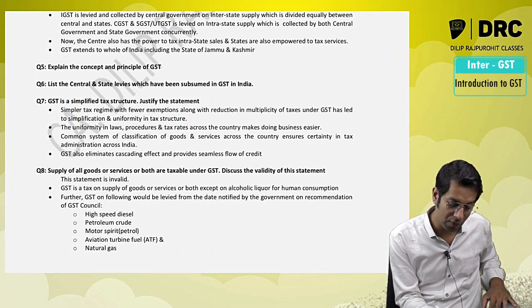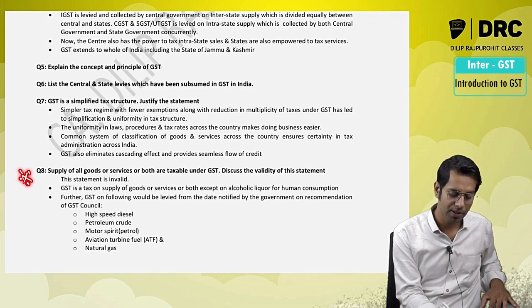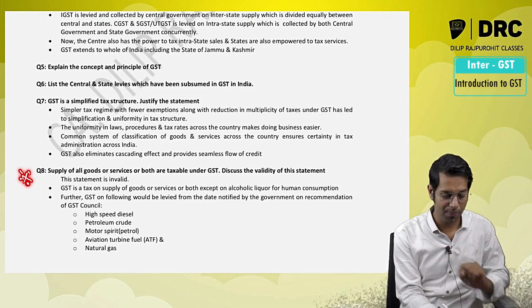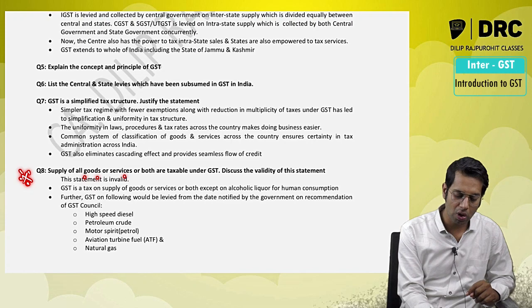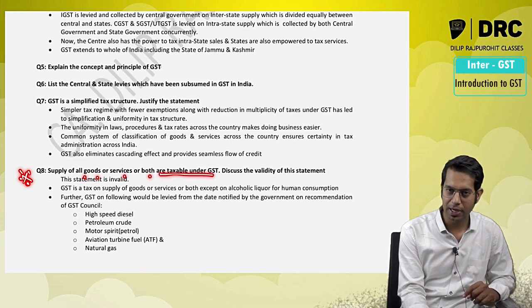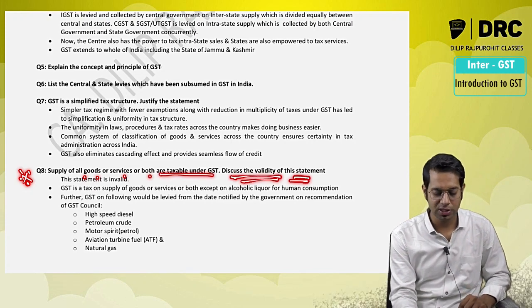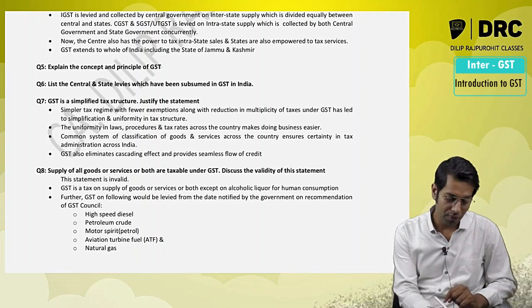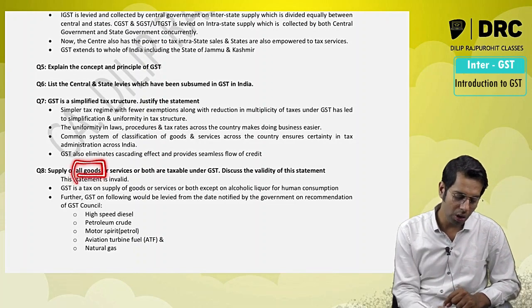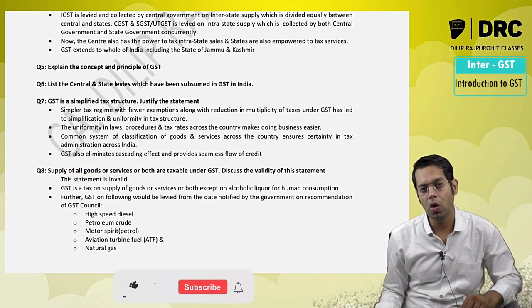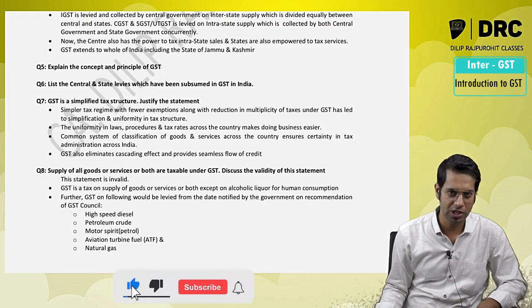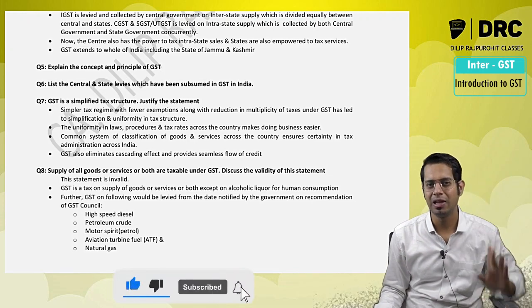Next point, this is an important question. This was asked for final level also. Supply of goods or services or both are taxable under GST. Discuss the validity of this statement. Supply of all goods or services or both are taxable under GST law. The statement is basically invalid.